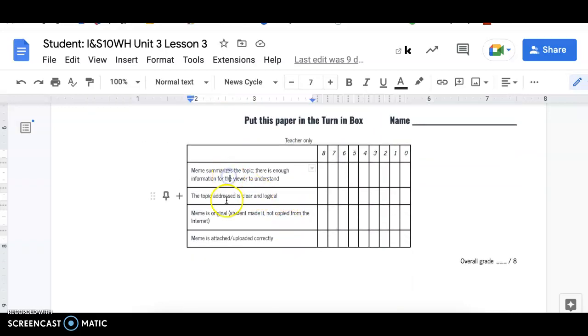You will be graded on the following items here, and all of the directions can be found in the mastery check in Google Classroom. If you have questions, be sure to check with your teacher.